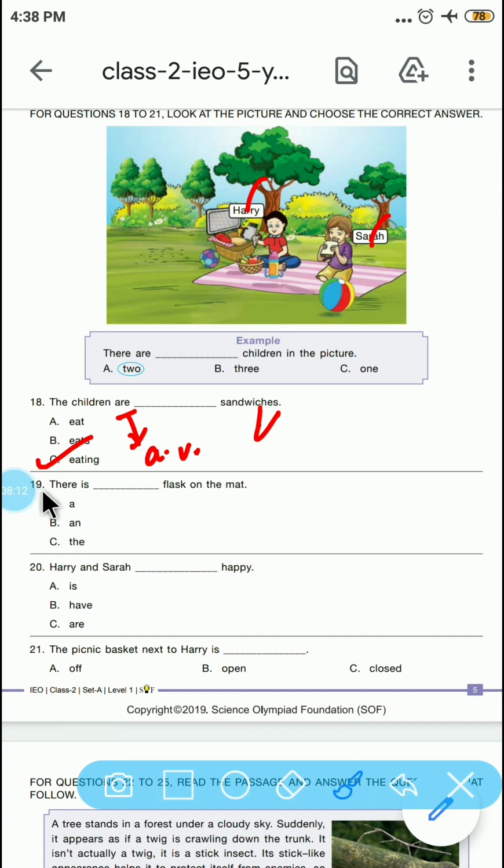Now let's see question number 19. There is a flask on the mat. So there is a flask on the mat. Here it is. Question number 20. Hari and Sarah dash happy. So Hari and Sarah are happy. 21. The picnic basket next to Hari is dash. So it's open.